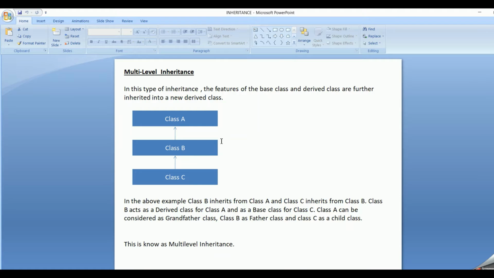So father inherits the properties or the features of the grandparent class, and child class inherits the properties of the father class. So here class B can act both as a derived and a base class. So this is known as multi-level inheritance. In this case, we have taken three levels of inheritance. There can be many levels, N number of levels can be present. So now let's look into it practically.